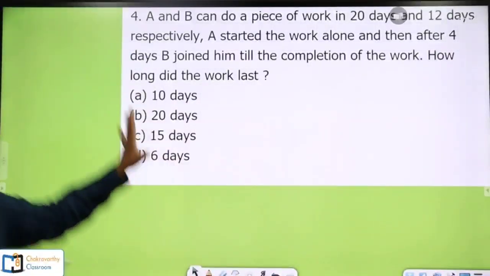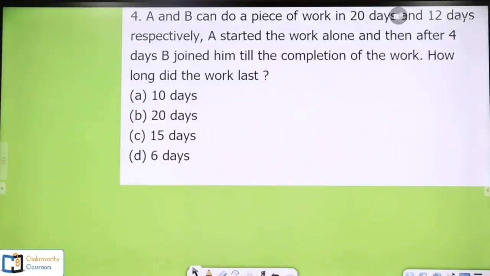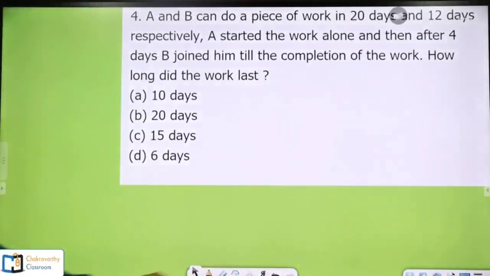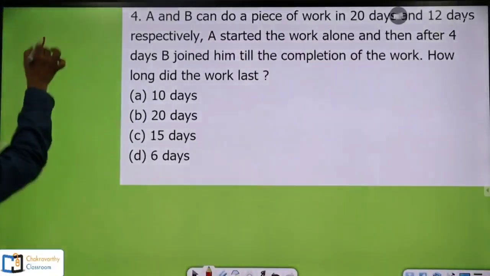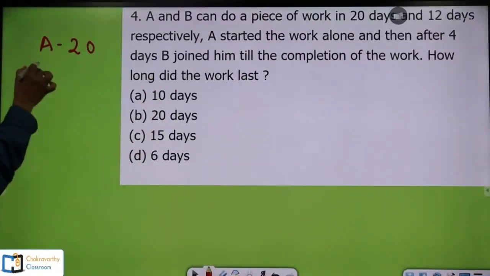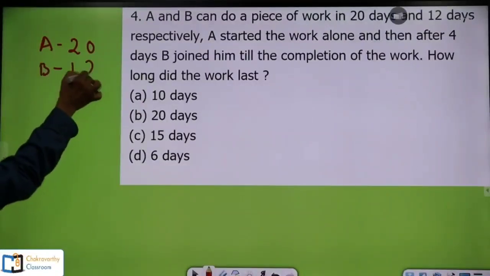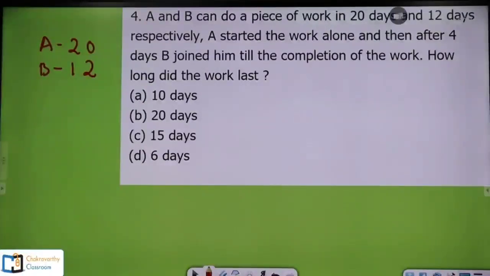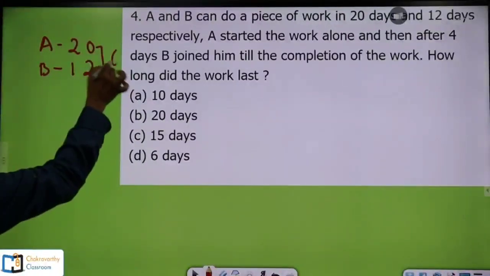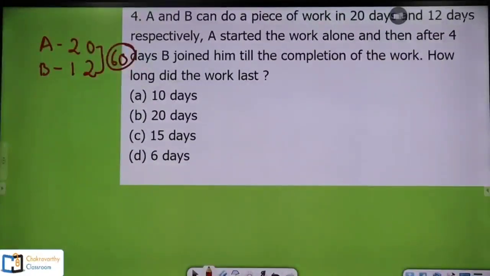Now just start the question very quick, students. How they have given: A can do in 20 days and B can do this one in 12 days. Now here directly you take the LCM, so that is of course 60. You know how to take the LCM.